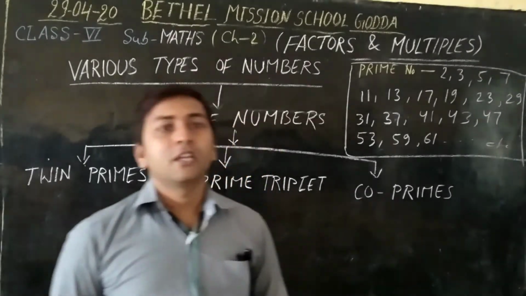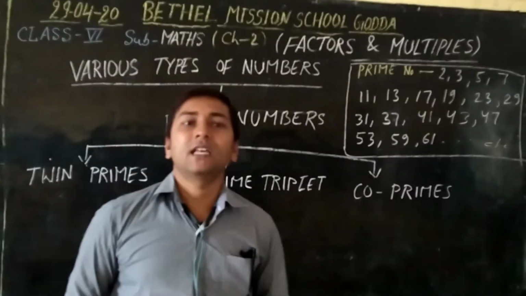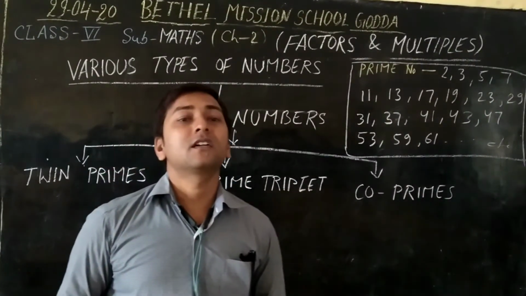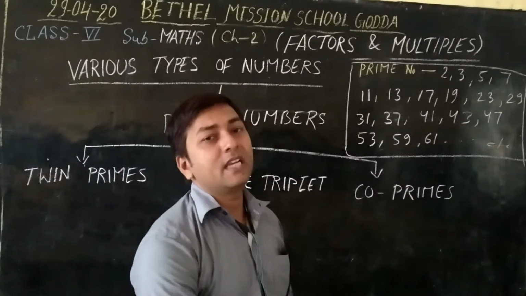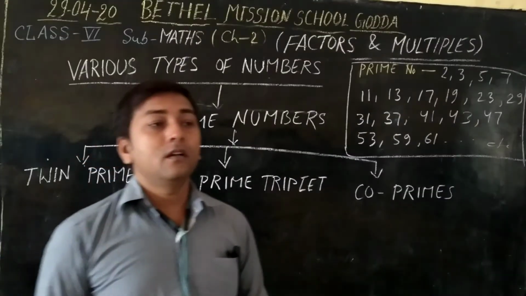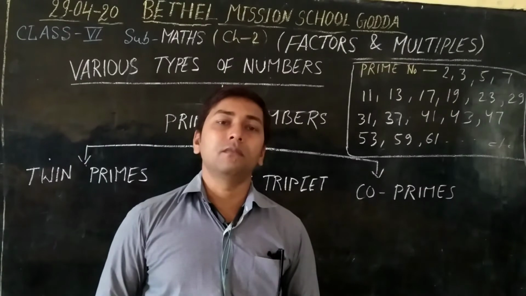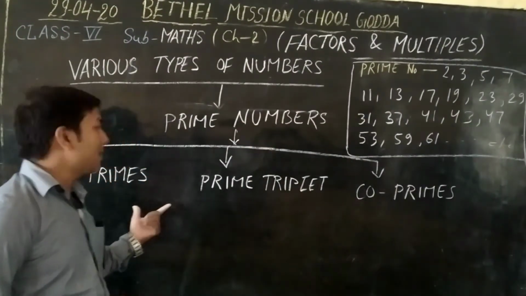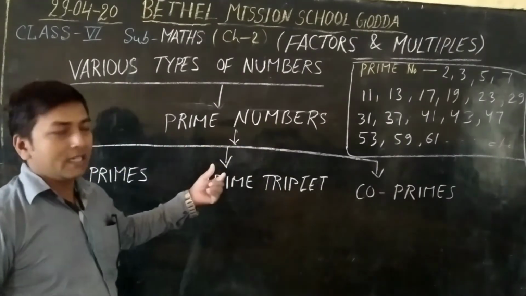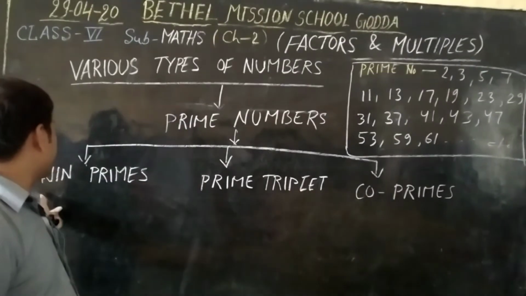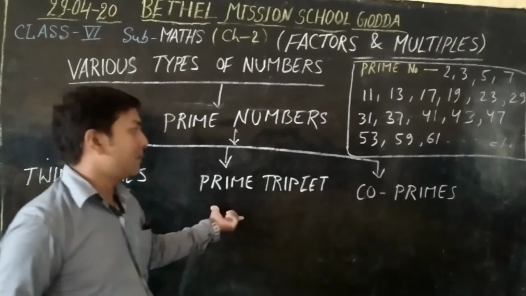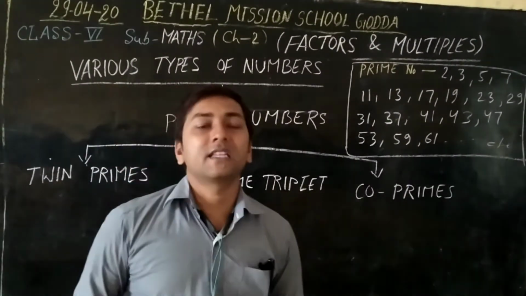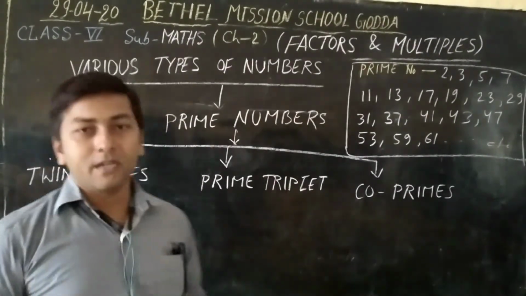Okay students, so we learned what are even numbers, odd numbers, prime numbers, and composite numbers. And here we will learn more types of prime numbers. Prime numbers we have learned, and they are divided into twin primes, prime triplets, and co-primes. These are the parts of the prime numbers.